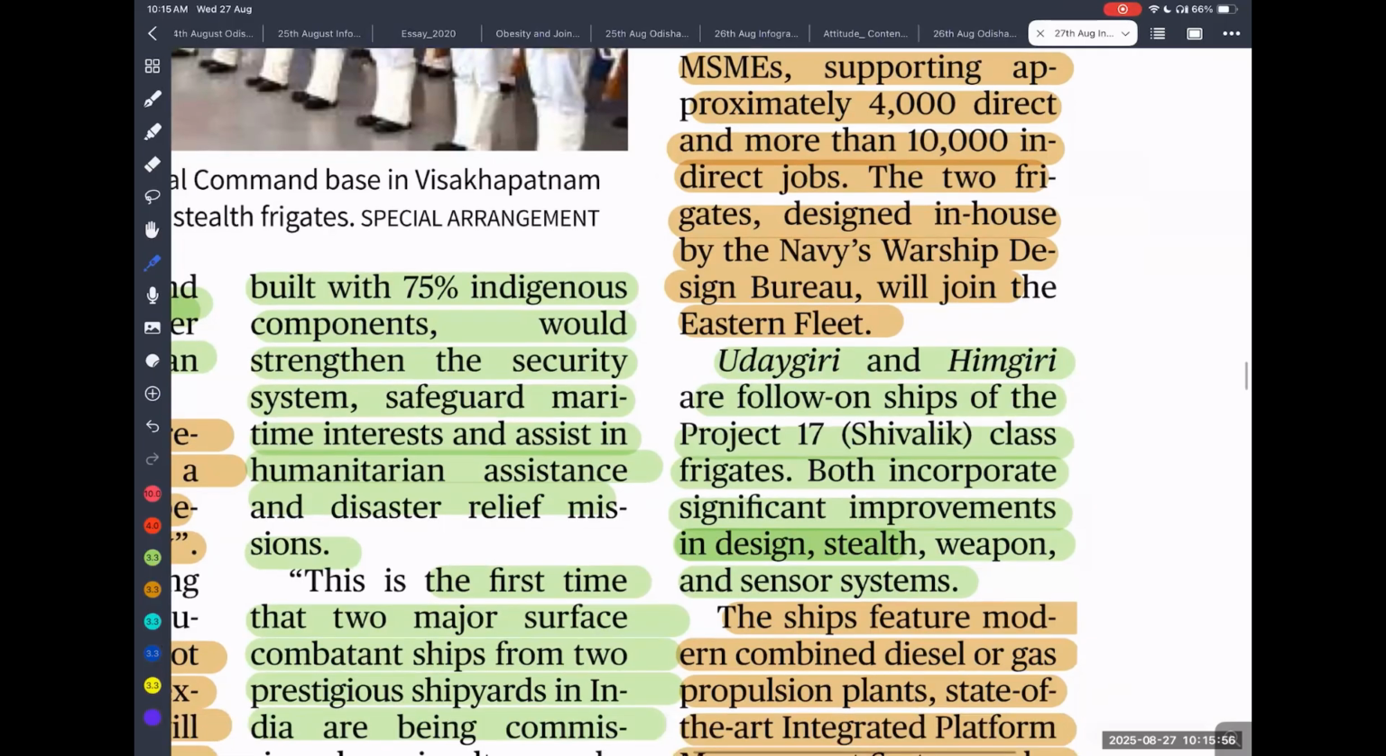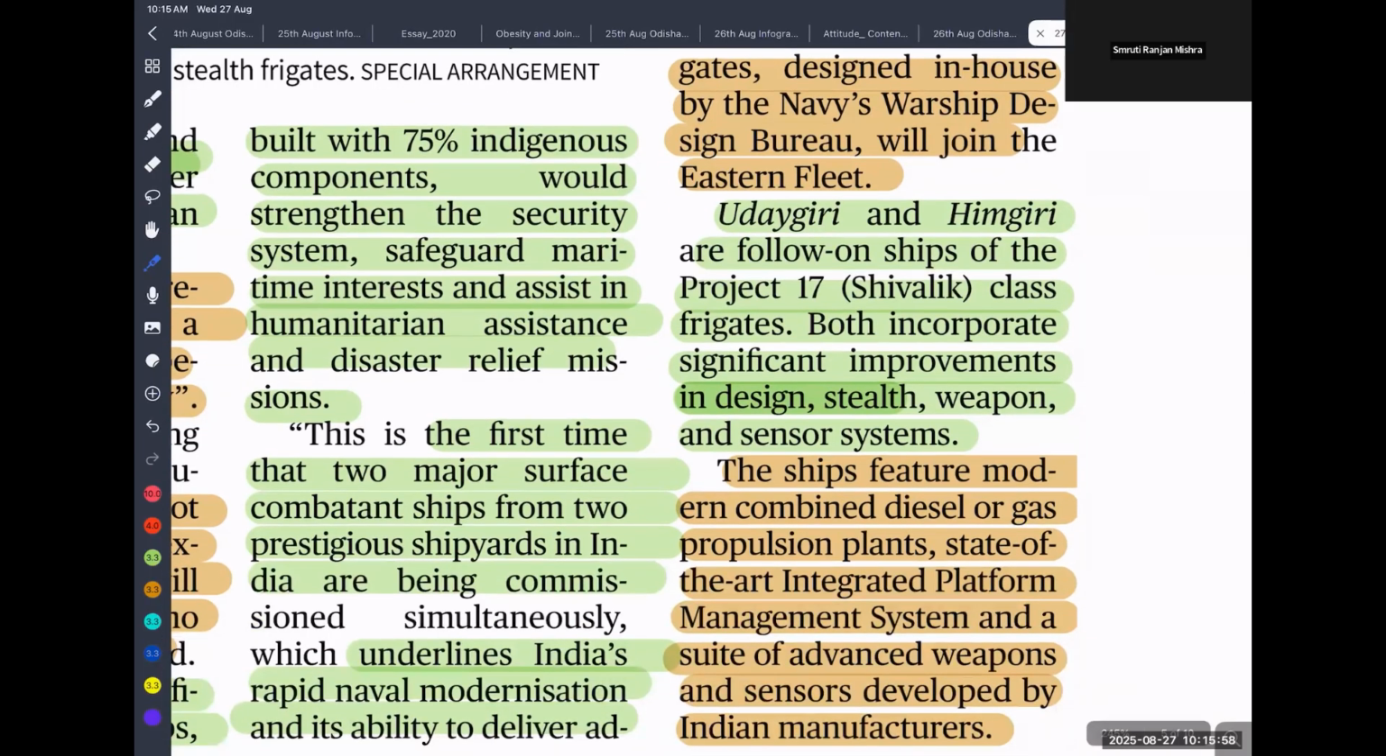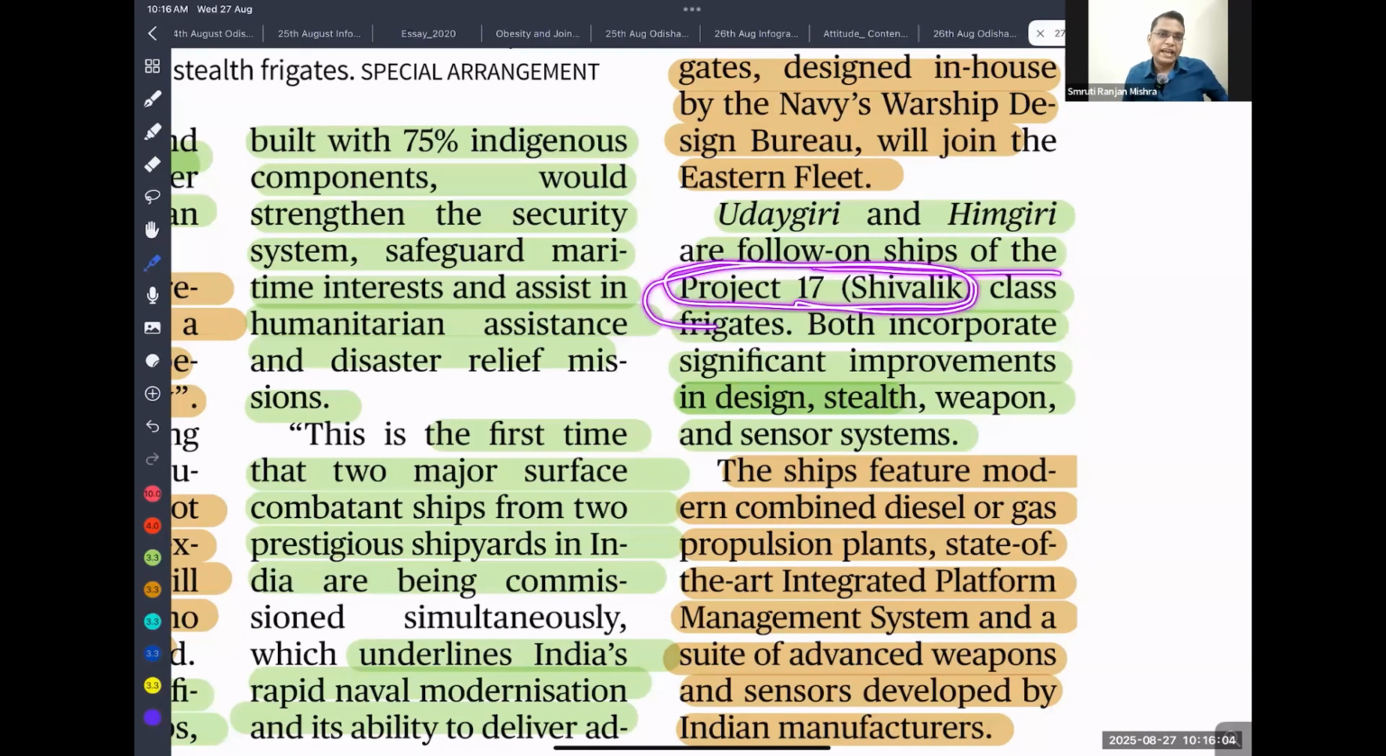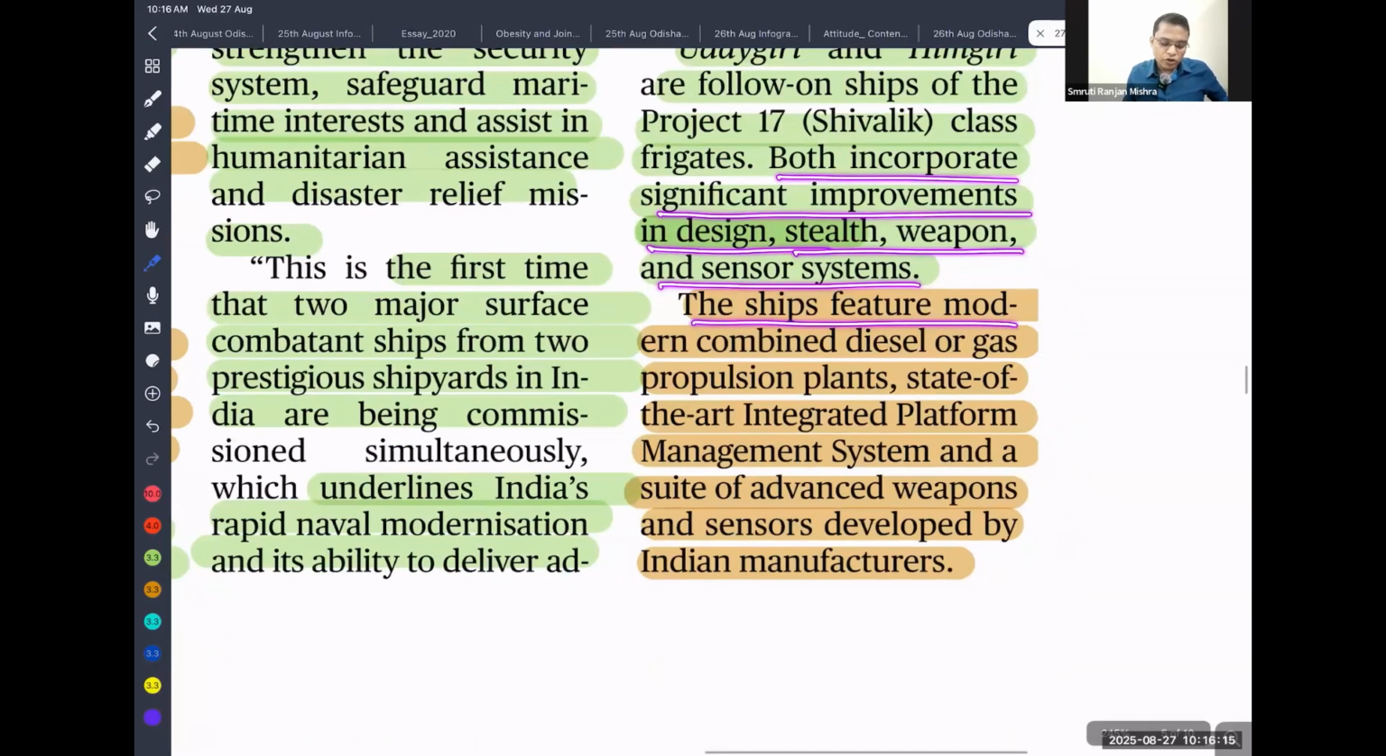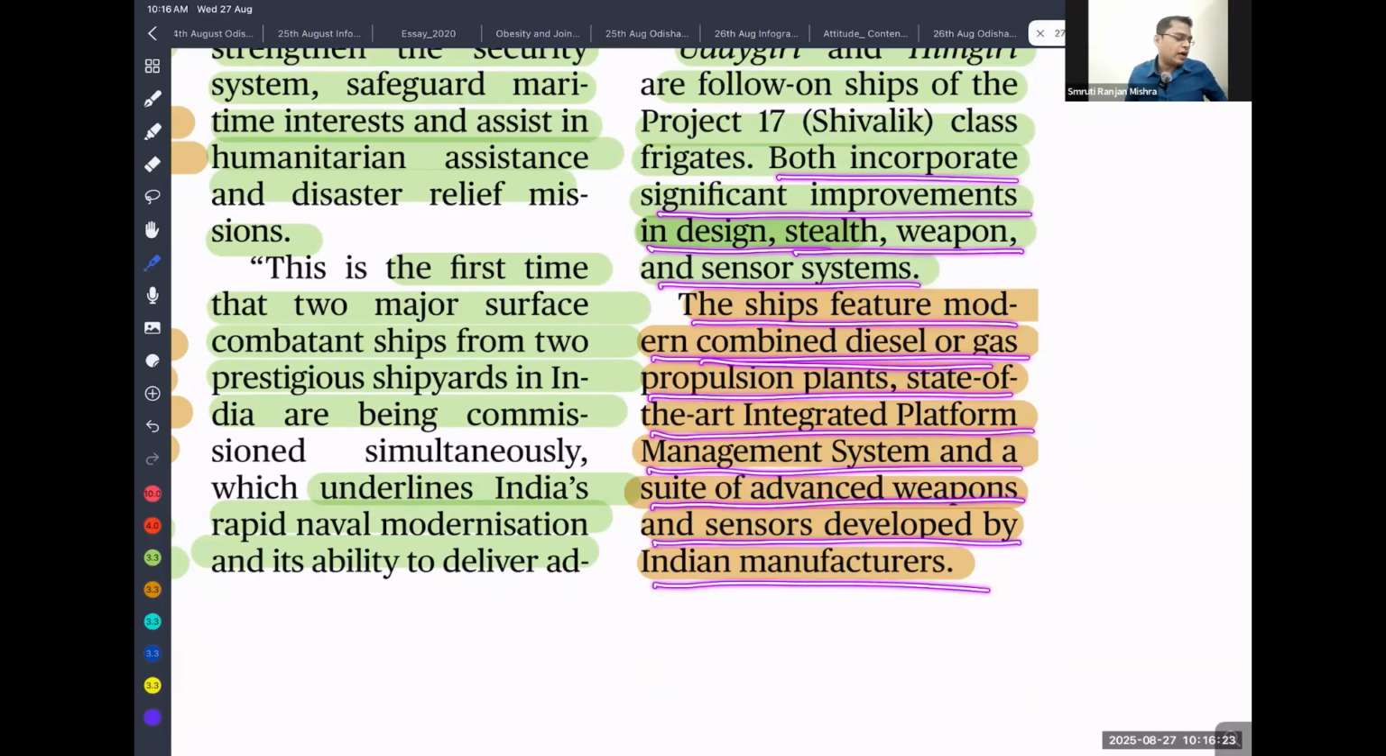चलिए. So the ships Udaygiri and Himgiri are follow-on ships of the Shivalik class. So it is under Project 17A, a follow-on of the Shivalik class. Both incorporate significant improvements in design, stealth, weapons, and sensor systems. These ships feature a modern combined diesel and gas propulsion plant, a state of the art integrated platform management system, and a suite of advanced weapons and sensors developed by Indian manufacturers.